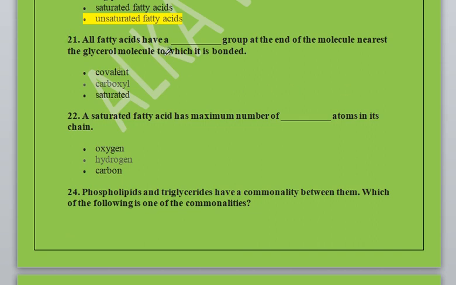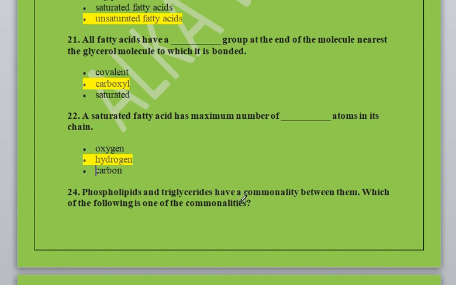All fatty acids have a dash group at the end of the molecule nearest the glycerol molecule to which it is bonded. Covalent, carboxyl or saturated. So the correct option is carboxyl. A saturated fatty acid has the maximum number of dash atoms in its chain. Oxygen, hydrogen or carbon. So the correct option is hydrogen.